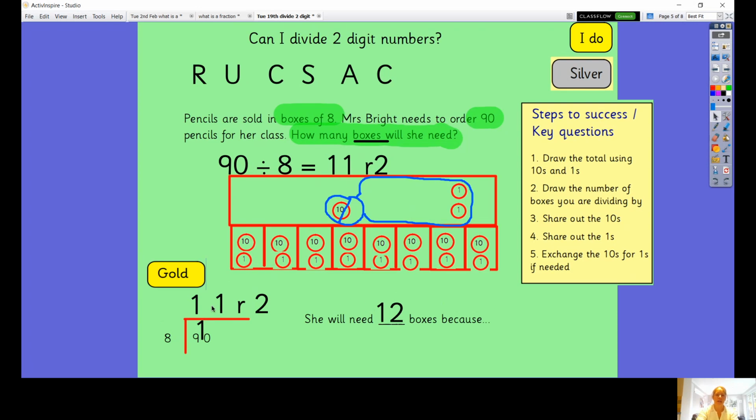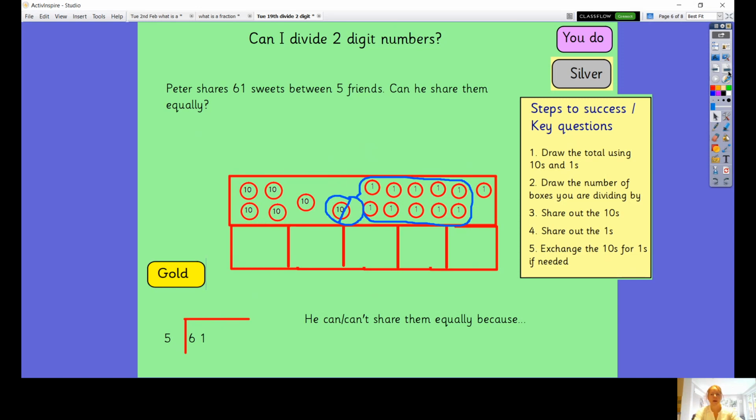Right, so I can see I've got the same answer up here, 11 remainder 2 and 11 remainder 2 down here, and it's still the same, isn't it? I still need my 12 boxes, because if I only order 11, I'll have 2 children without a pencil. Okay, so don't get caught out on those ones. They're often ones to do with boxes of eggs and boxes of pencils and things like that. Okay, moving on. There's one more for you to have a go at on your own, and then we'll do it together. So if you pause here and have a try at this one.